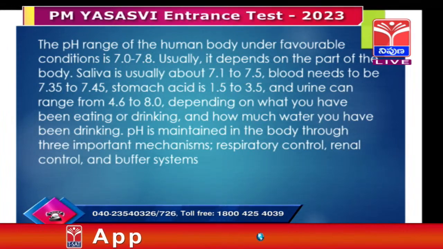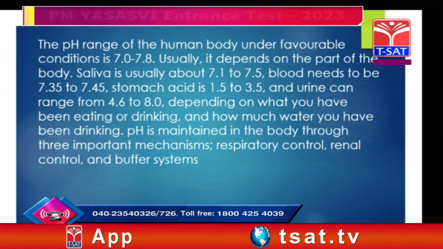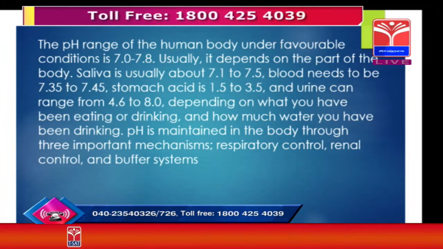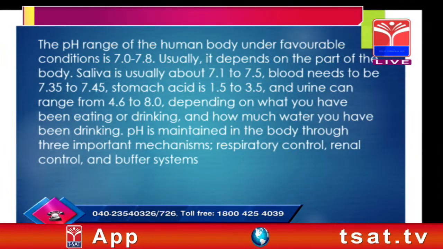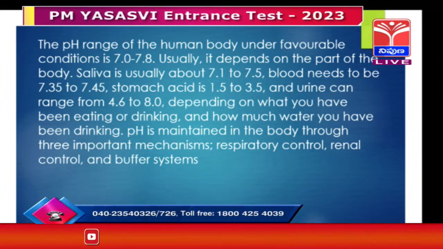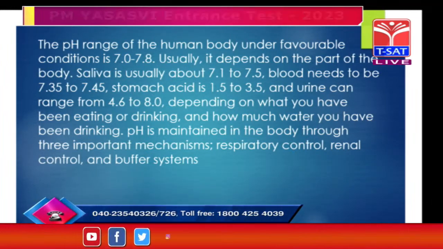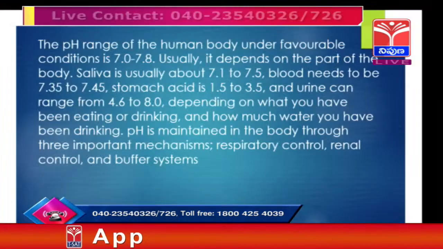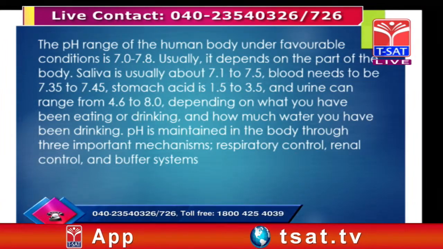Like when soda is poured in water, bubbles come. In a similar manner, when we feel hungry, we get this kind of sensation. And mostly, as I said, stomach acid, hydrochloric acid, has a pH value around 1.5 to 3.5, and urine range is 4.6 to 8.0, depending on what you have been eating or drinking and how much water you have consumed. That's very important.